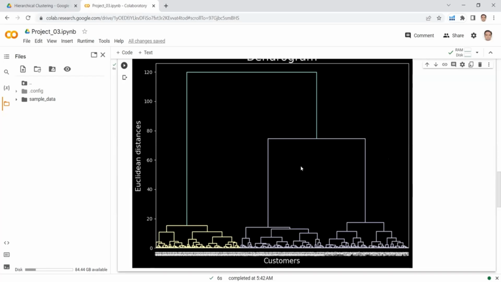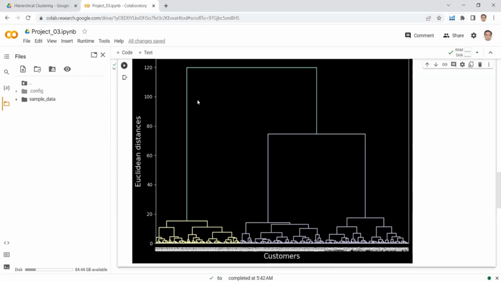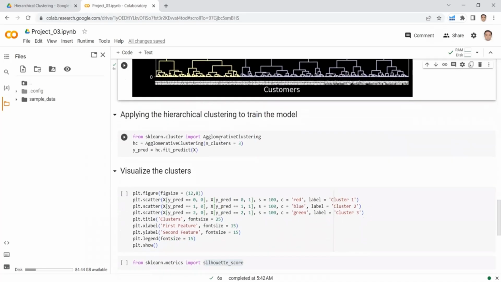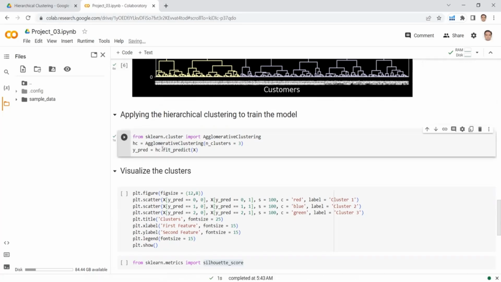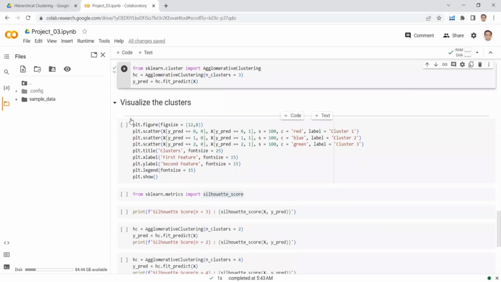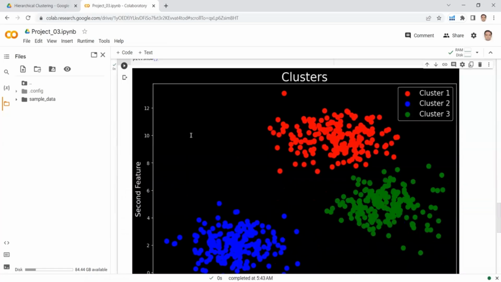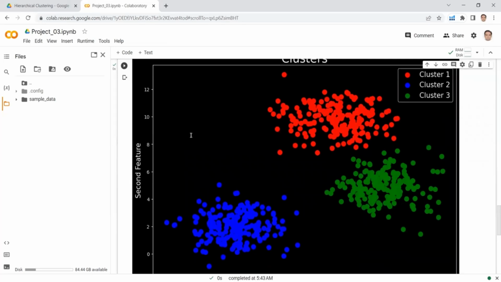So here is my threshold. And if I see below my threshold, there are 3 vertical lines. So this is cluster 1, this is cluster 2, and this is cluster 3. So basically, based on my thresholding, I am going to select 3 clusters for this project. Here I am applying the agglomerative clustering, and I am getting the predictions for number of clusters equal to 3. So let's run this cell to get the predictions. Here we get the predictions, and now it's time to visualize the clusters. So we can see that we have 3 clusters now.